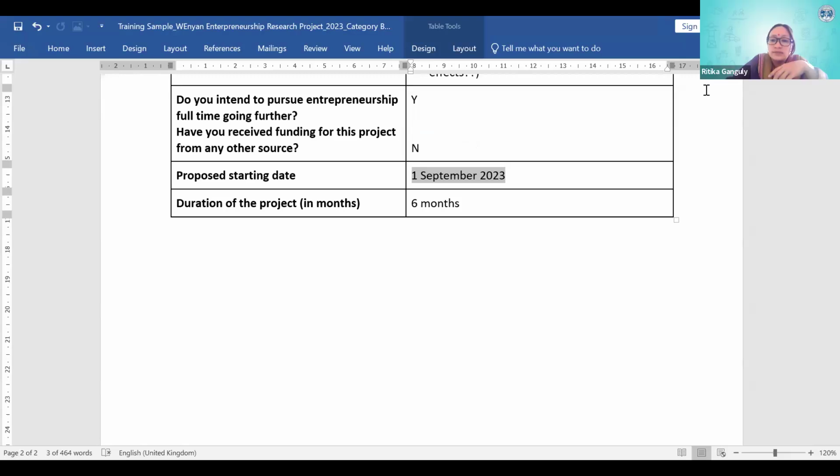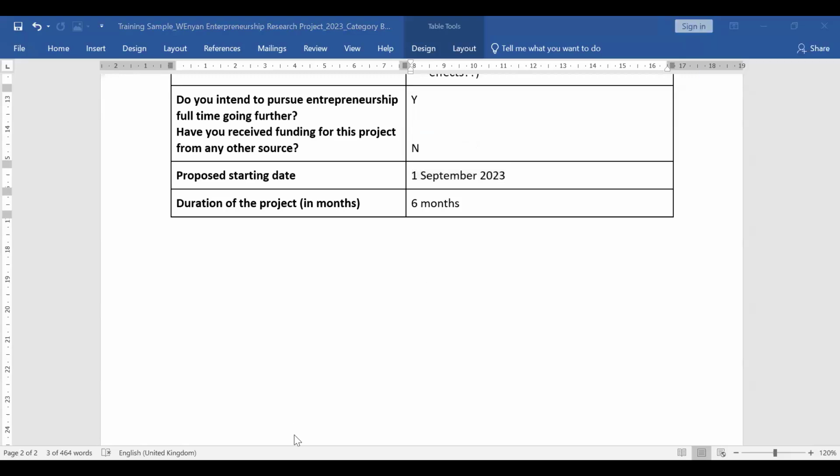Anything else? On whether I have already started working on it, or I just need to put the 1 November like this. Sorry, can you say that again, please? So this proposed date does not depend on whether I have already started working on my project, right?